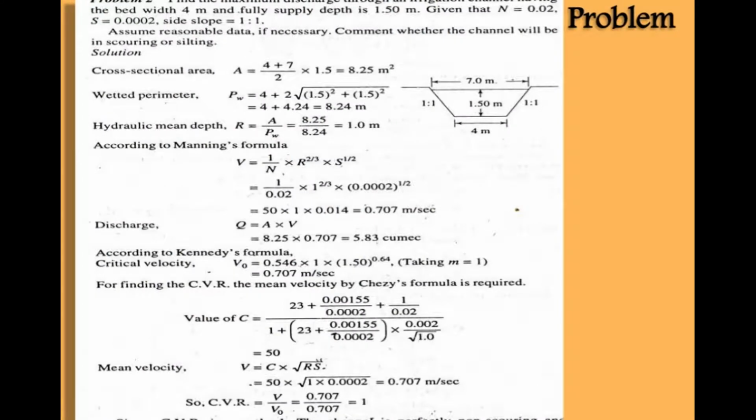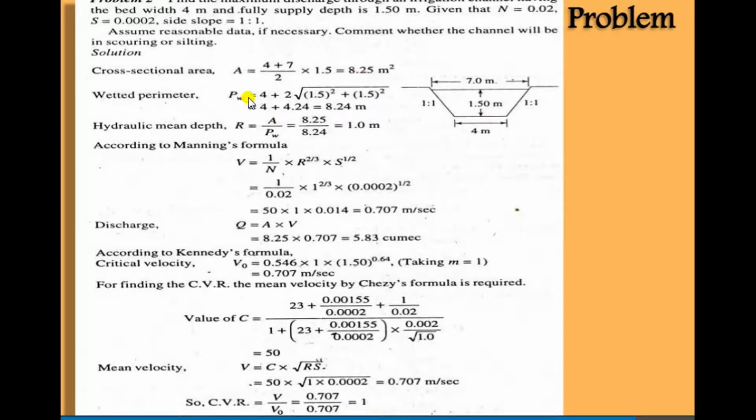Now the cross sectional area is (4 plus 7) by 2, right? 4 plus 7, that value is given in the data previously. So (4 plus 7) by 2, and our depth assumption is 1.5 meter. The depth is not given, but we are assuming that depth.